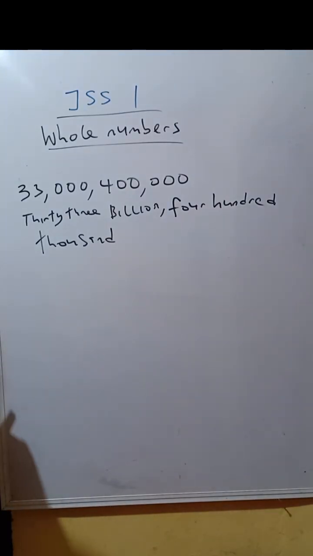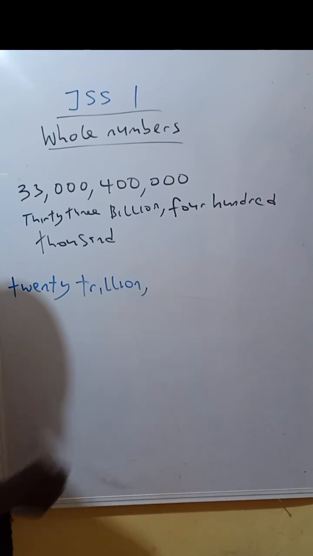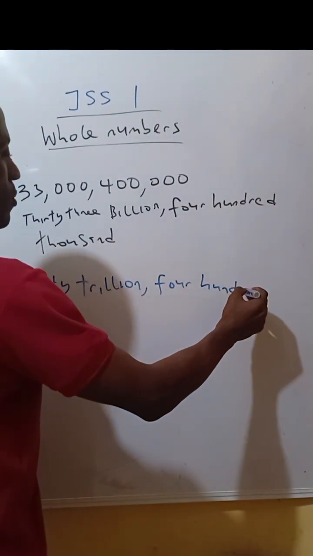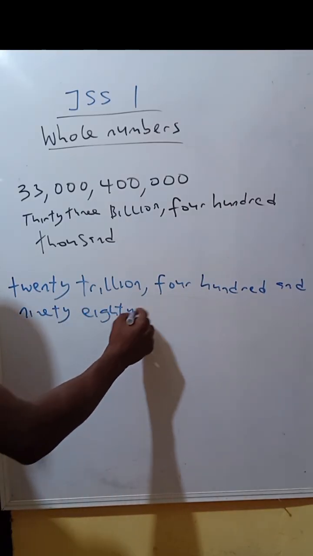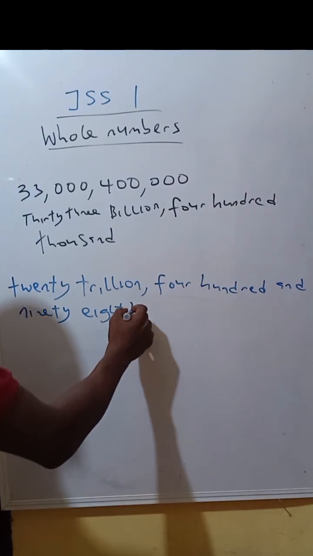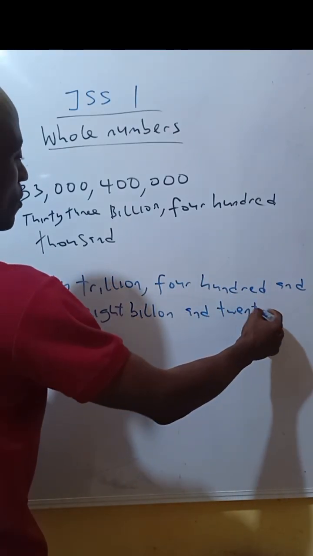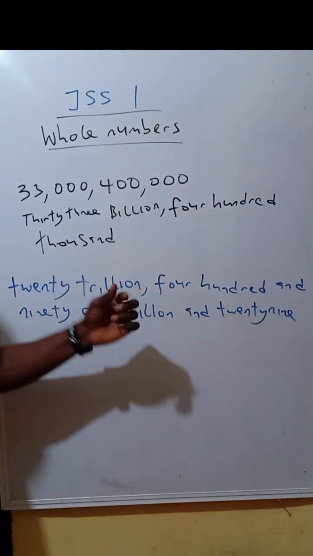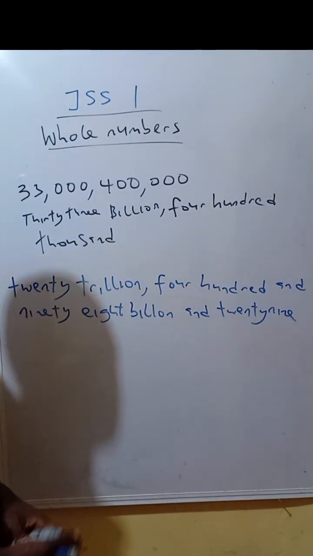Let's say you are given this: 20 trillion 498 billion and 29. I'm going to explain this.